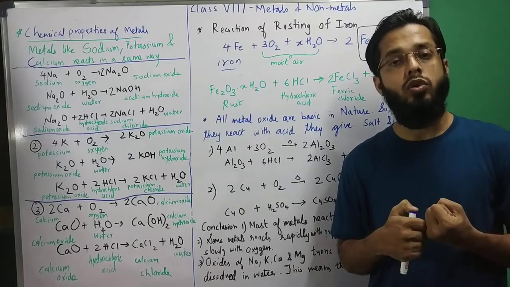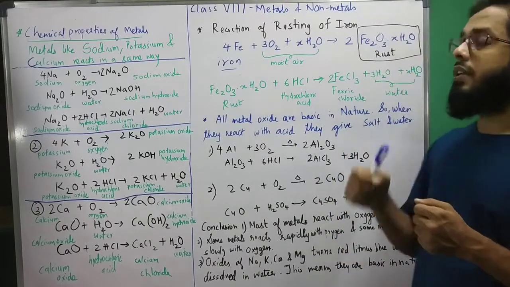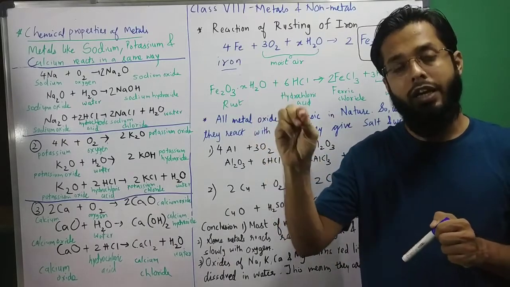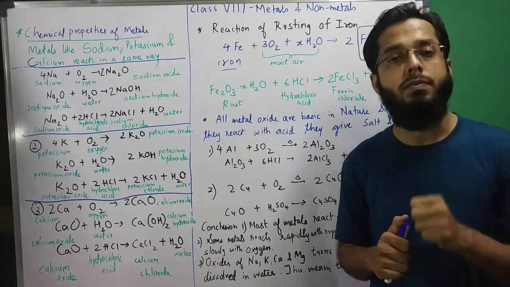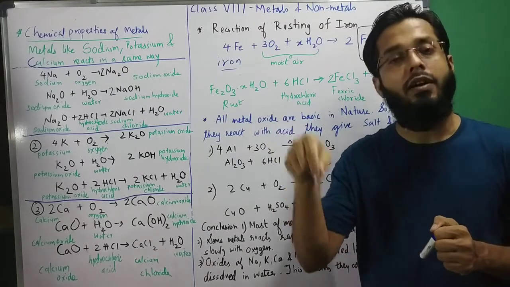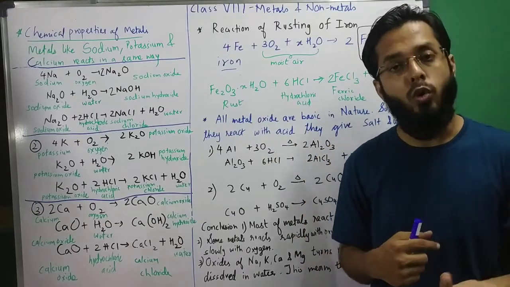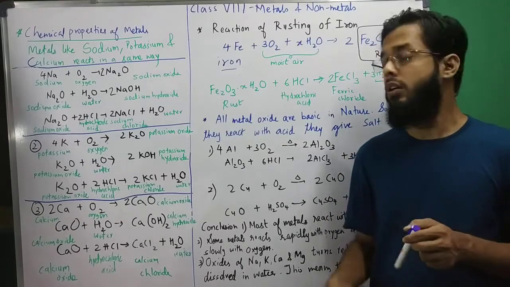ये चेक करना हो तो we can use litmus paper. तो रस्ट का जैसे कहीं पे रस्ट लगा है ना आयन पे, उसको हम लेंगे और पानी में डालेंगे. And that rust solution, if you dip litmus paper, that is take red litmus paper, and you will see that red litmus paper turns blue. Why? Because rust is basic in nature.